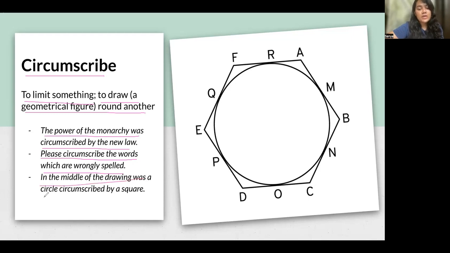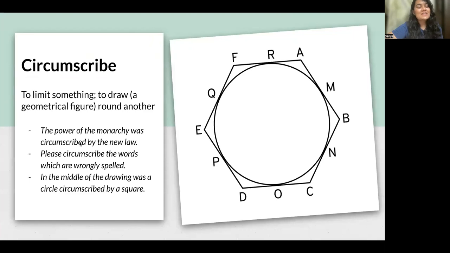In the middle of the drawing was a circle circumscribed by a square. That means there was a circle in the middle of a drawing and it was circumscribed by a square. So this circle is circumscribed by a square. That means it's surrounded by a square. So circumscribe, scribe means like you're writing or drawing something around something else, right? All right, guys, time to